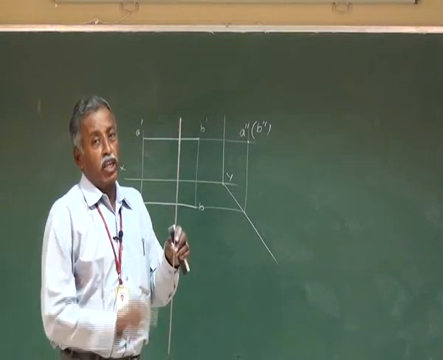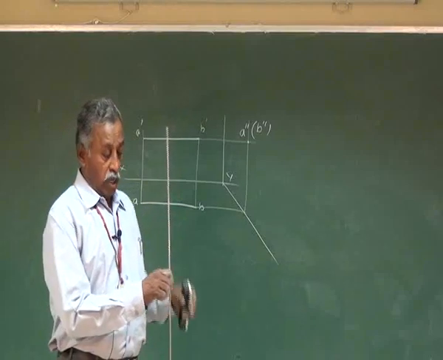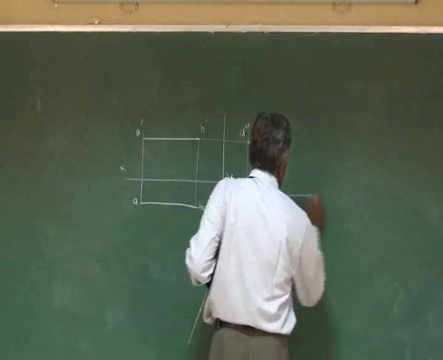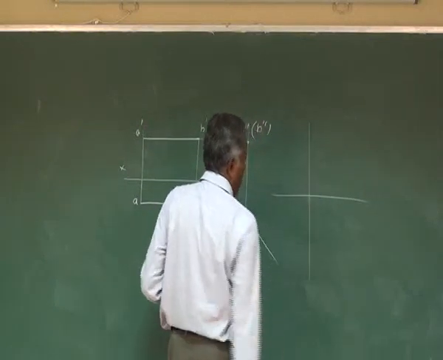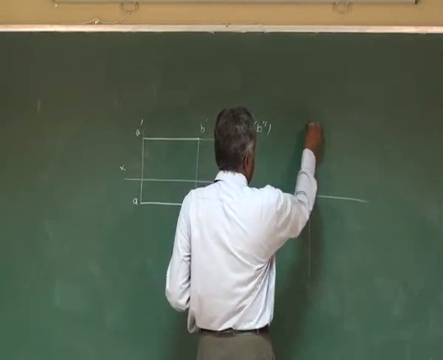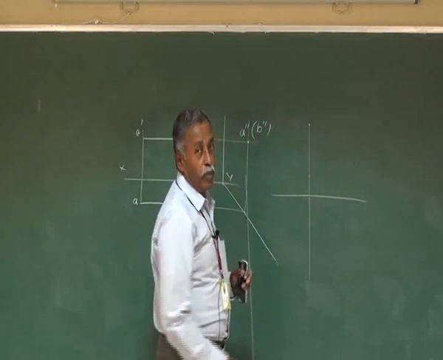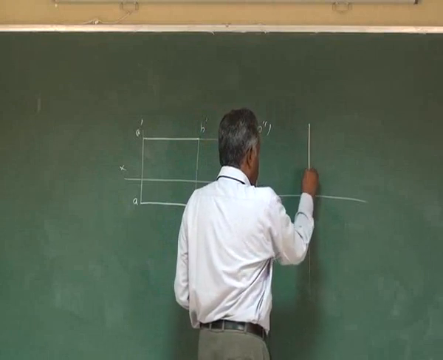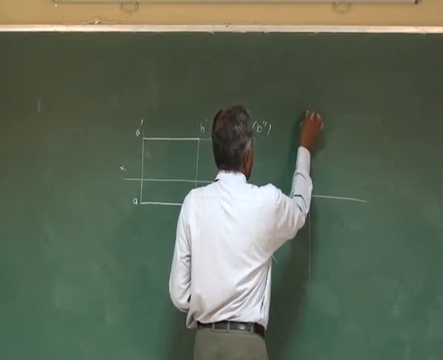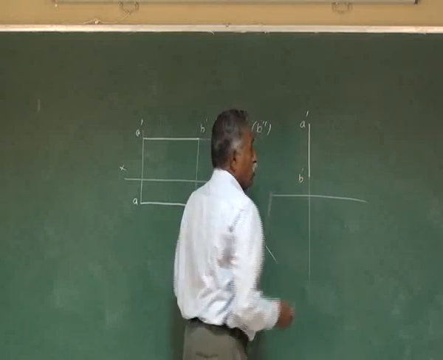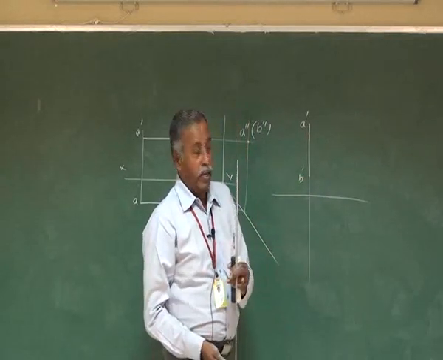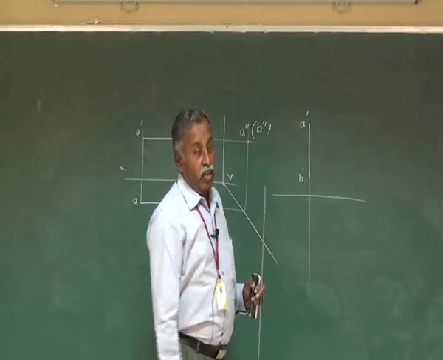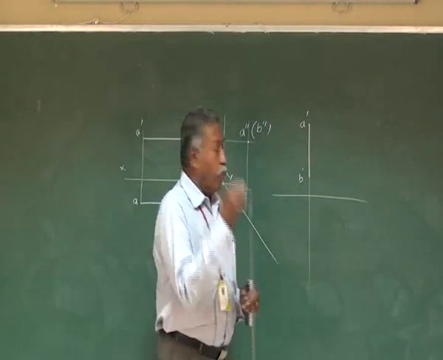If you want to draw this, you are going to draw a line like this, and whatever may be the distance, because it is parallel to VP, you are going to get the true length in the front view. So you get A dash and B dash. This is point A, this is point B. This is the true length of the straight line. The top view is going to be a point.